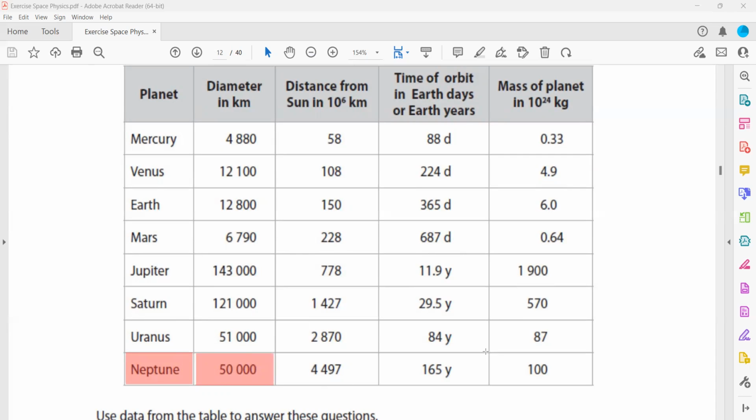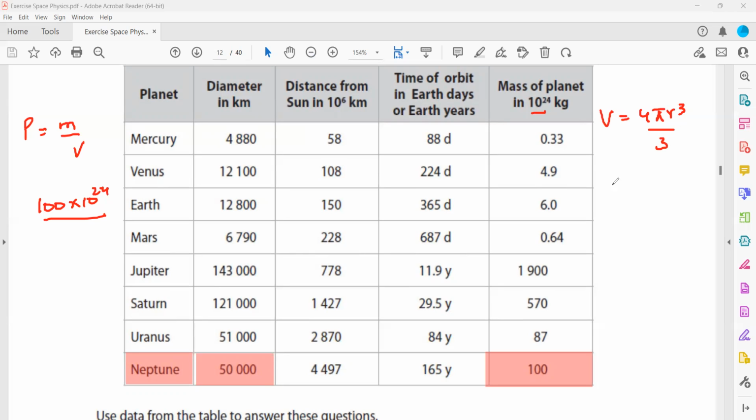And the mass is 100 into 10 to the power 24. So to work out the density, which is mass by volume, we have the mass, which is 100 into 10 to the power 24, don't forget to write it, because in kilogram, it is 100 into 10 to the power 24. Divided by the volume. How to work out the volume? We consider this as a sphere, so volume of a sphere is 4/3 pi r cube.